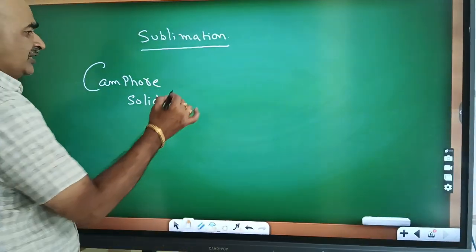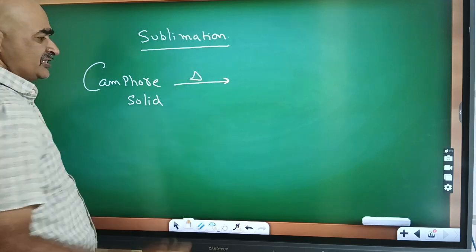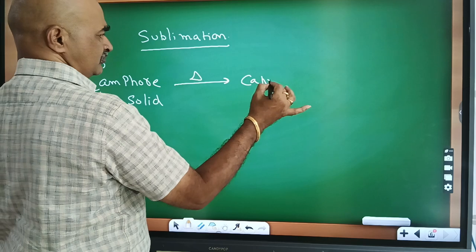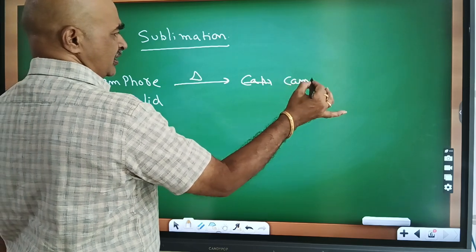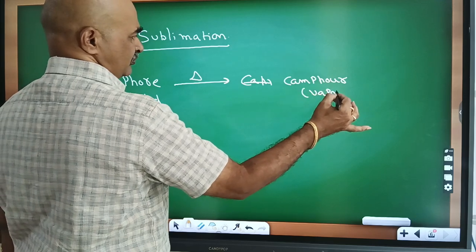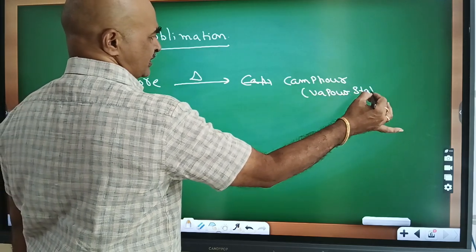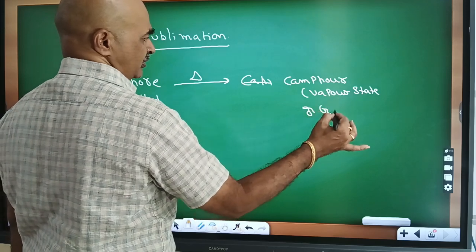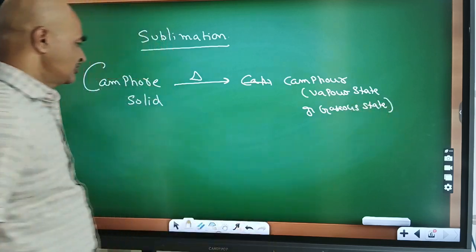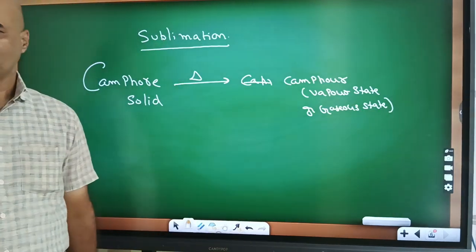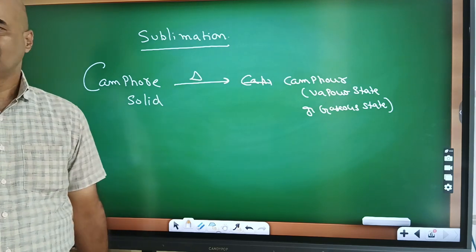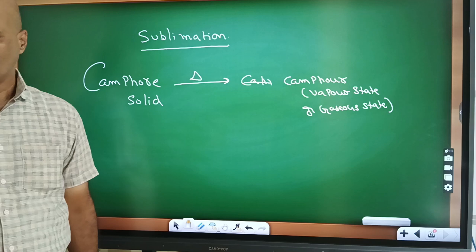When camphor is heated, it is directly converted into vapor state or gaseous state without formation of liquid state.